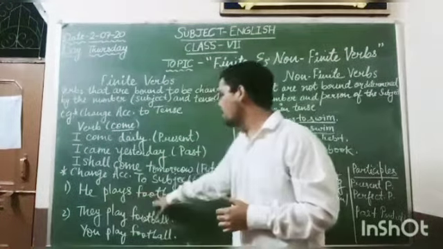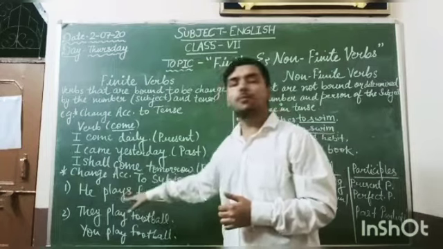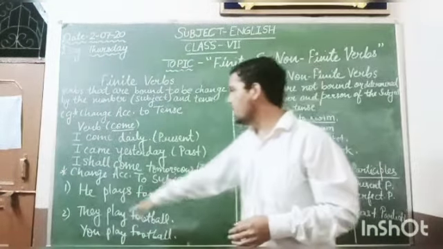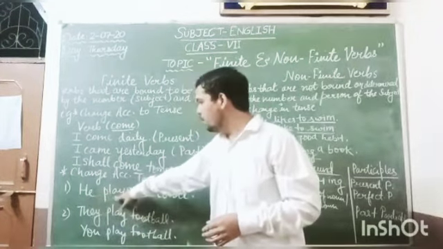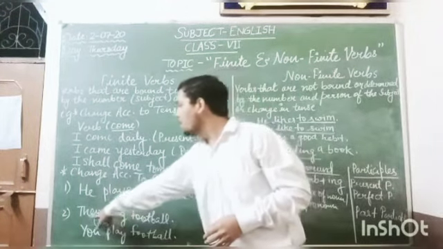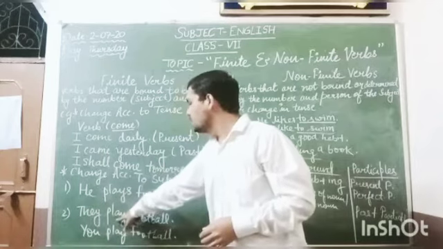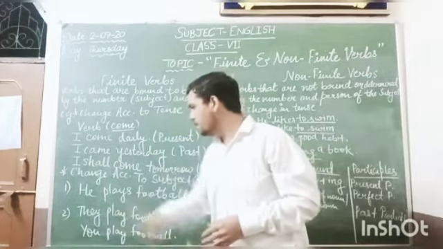He plays football. वह फुटबॉल खेलता है. तो यहाँ पर जो वर्ब है वो plays है. Singular subject, plural verb plays. Plural subject they, singular verb play.